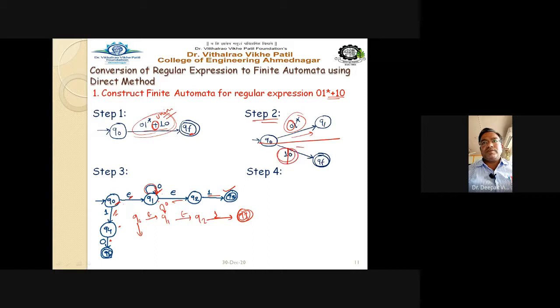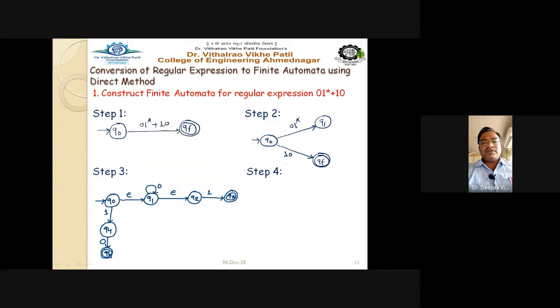Now draw for this branch, 1 and 0. So for 1, Q0 on 1 goes to Q4 and Q4 on 0 goes to Q5, and mark it as the final state, right? So this is the thing. And now further it is drawn, further it is refined like this. See here, further this figure is refined like this.